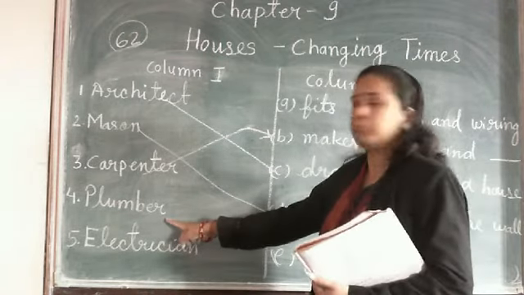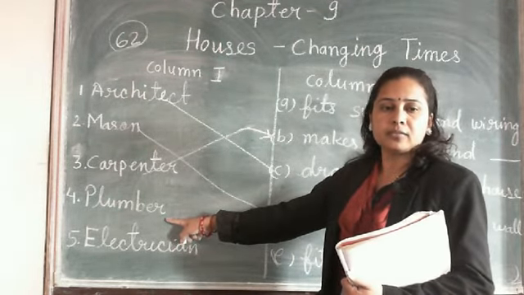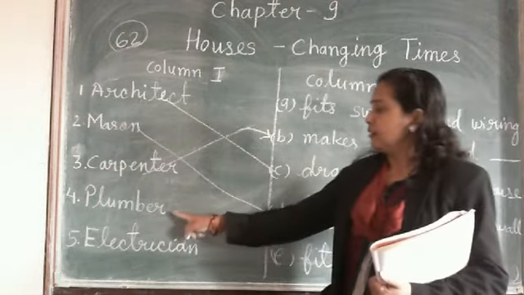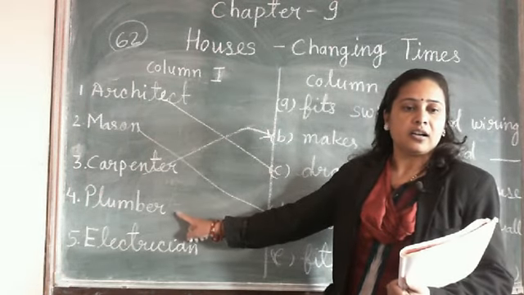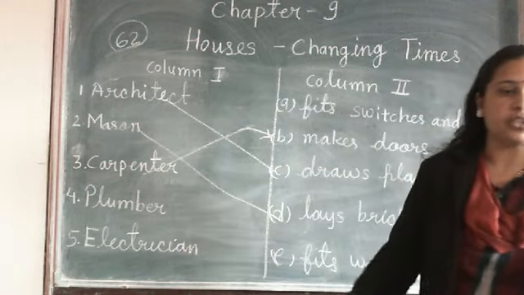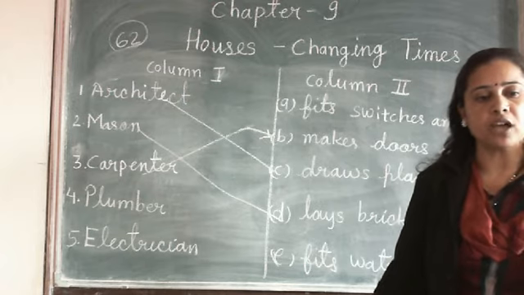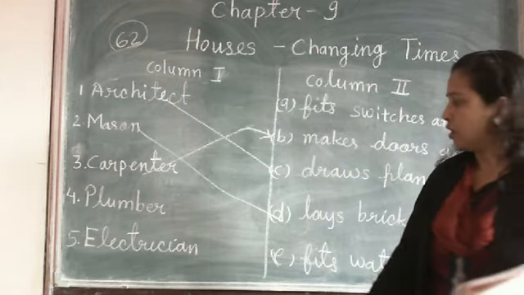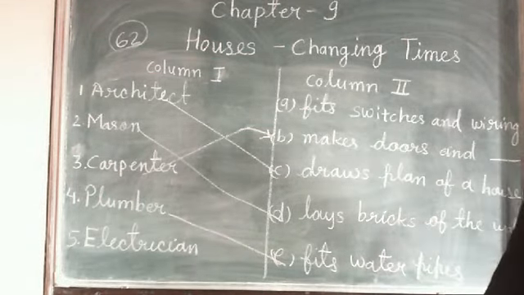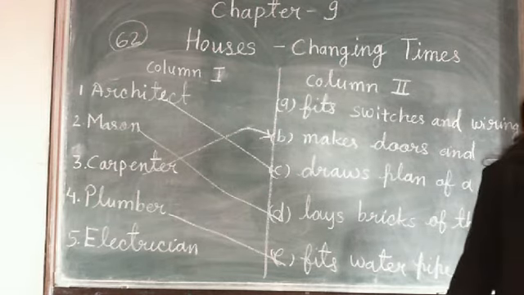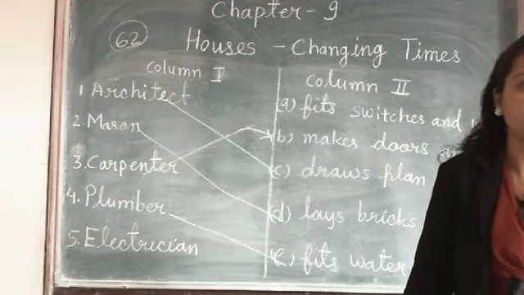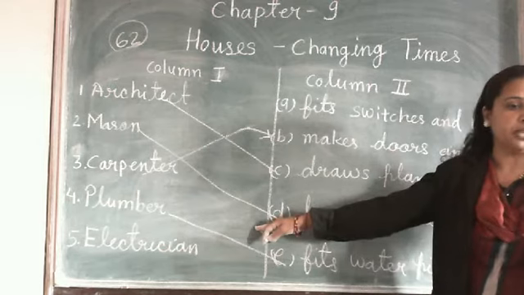Now the 4 number, plumber. What is the meaning of the plumber? This person makes the water supply system in your house. Fits the taps in your house, water supply pipes in your house. So, the 4th number matches with E. Fits water pipes. How many taps you required in your house? Which types of water facility you required in your house? That thing is solved by the plumber.